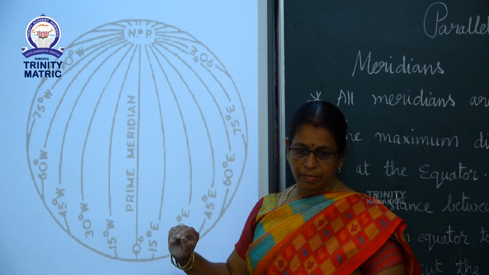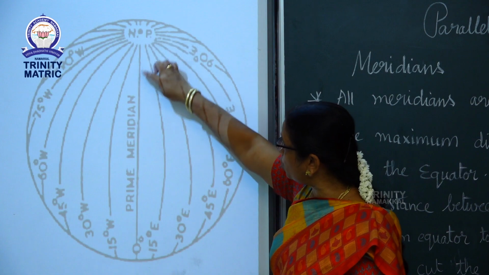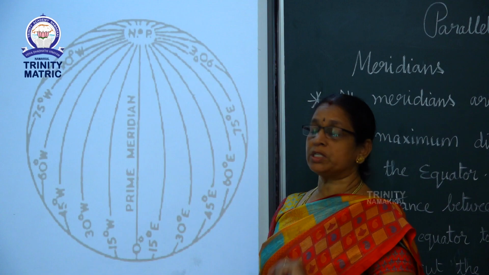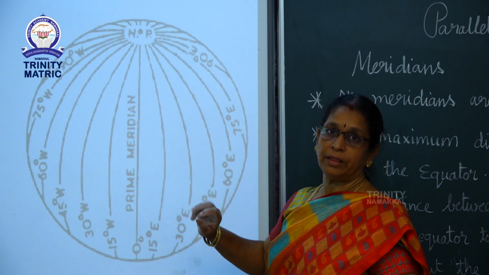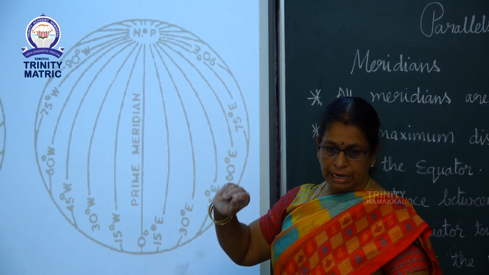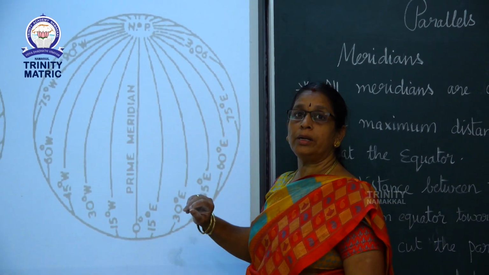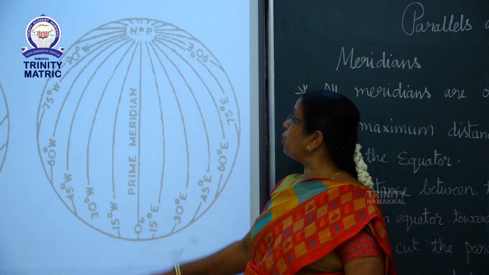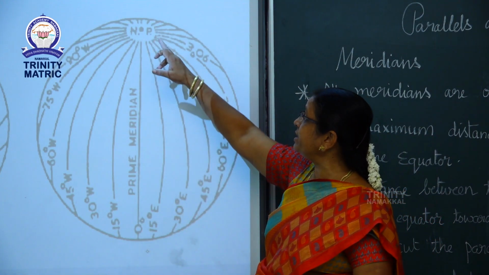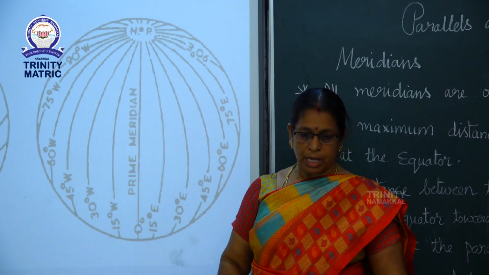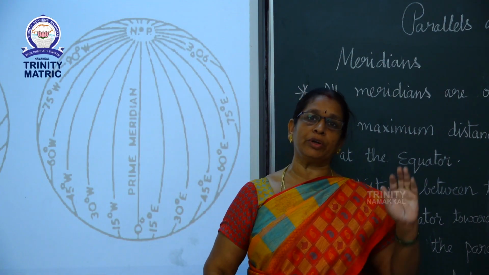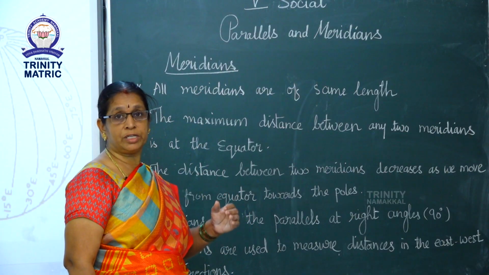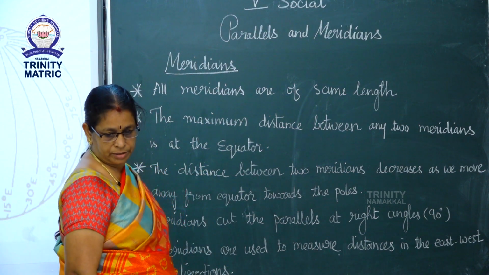Imaginary lines. The imaginary lines running from north to south are called meridians or lines of longitude. These lines are drawn from poles to poles. Now we can see the important features or characteristics of meridians.